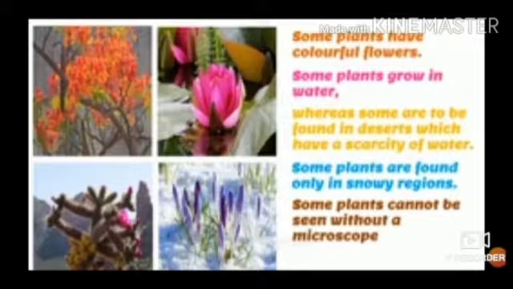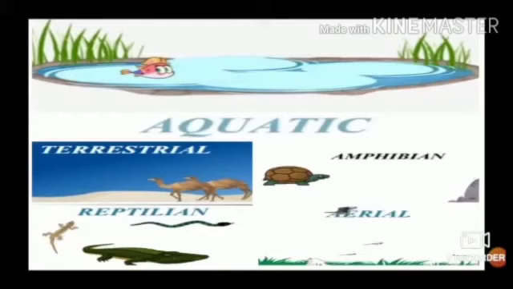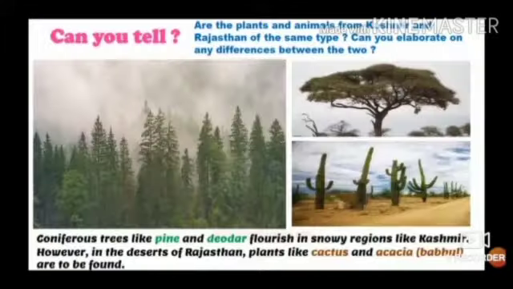Like plants, animals too show diversity. Some are unicellular, others are multicellular, some are vertebrates, whereas others are invertebrates. This world is full of a variety of animals, that is aquatic, terrestrial, amphibian, reptilian, aerial, etc.